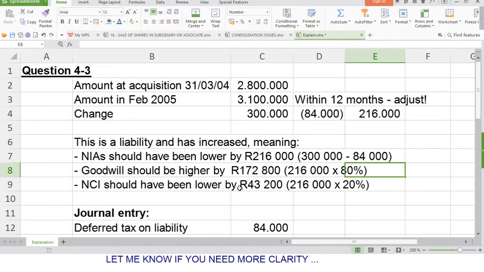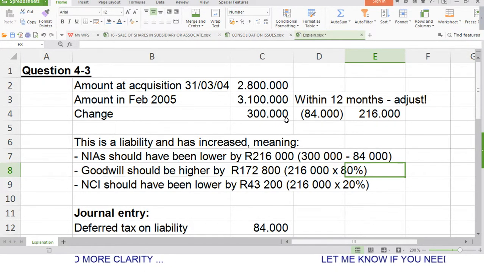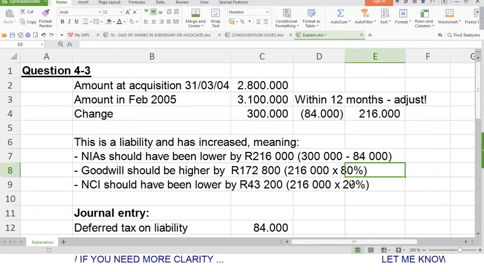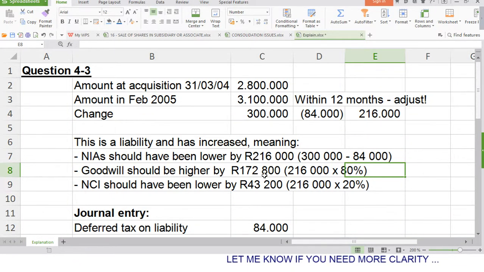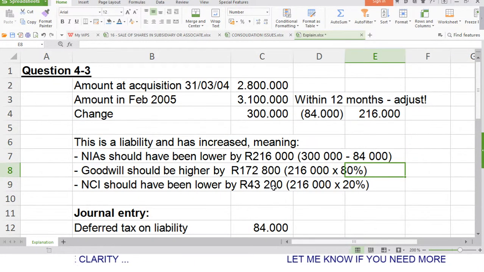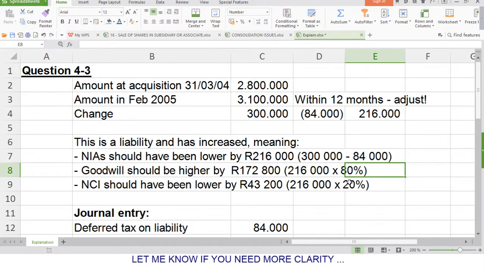NCI should have been lower by 43,200. So if the net identifiable assets at acquisition were overstated, we can say that the NCI was also overstated, because we calculated 20% of the overstated net identifiable assets. So that is why I'm saying, because of the understatement of the liability, the NCI should have been lower by 43,200, which is 216,000 by 20%.